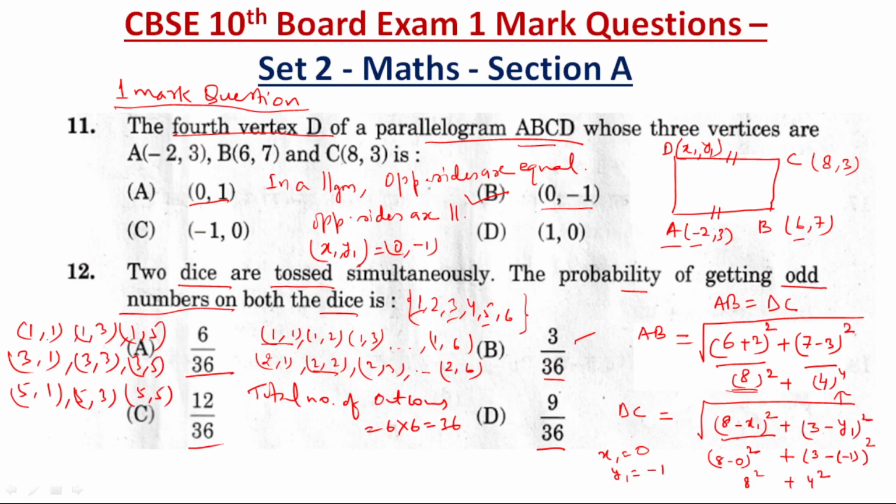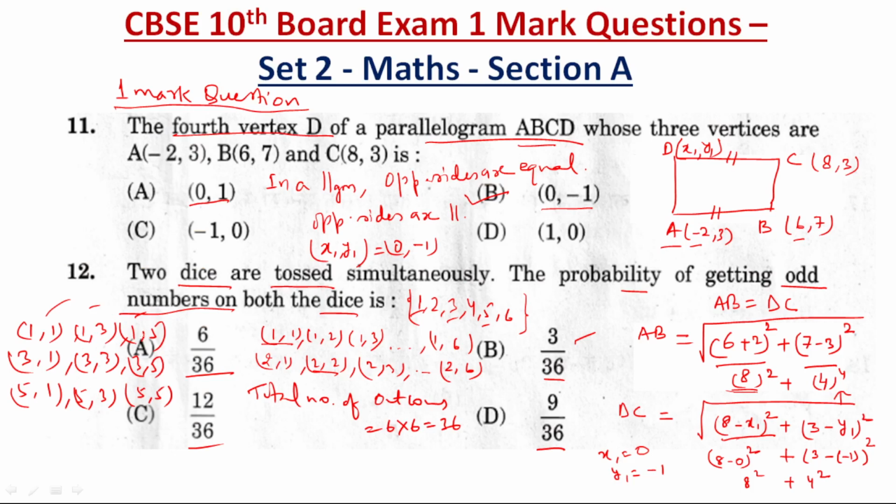Probability of getting odd numbers on both the dice. So 1, 1, 1, 3, 1, 5. Okay. So 1, 5 and 5, 1 both are the same. Then 3, 1 and 1, 3 is already there. 3, 3 is there. 5, 3.